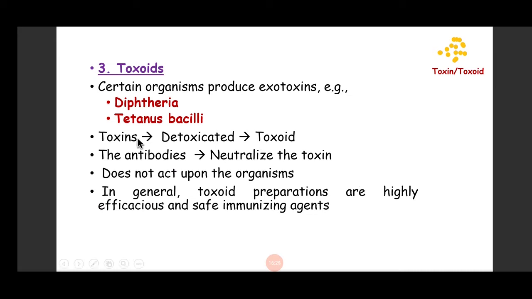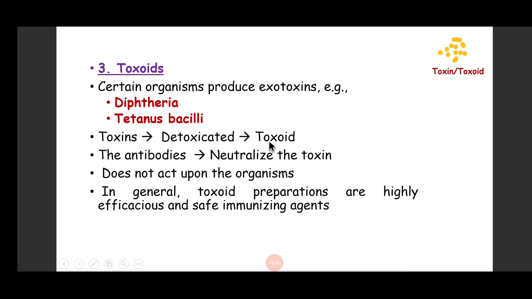Two such bacteria are diphtheria and tetanus bacilli. In diphtheria and tetanus, the pathogenicity is because of the toxin itself. They are not invasive organisms. So what we do, we take the toxin, we deactivate this toxin, and we use it.